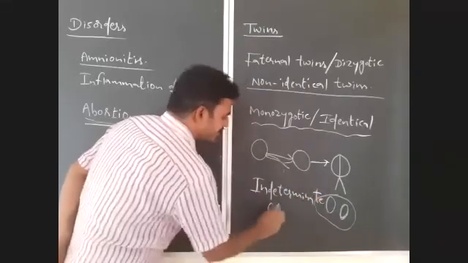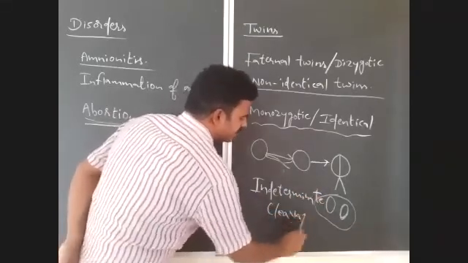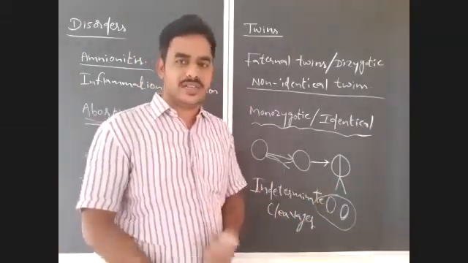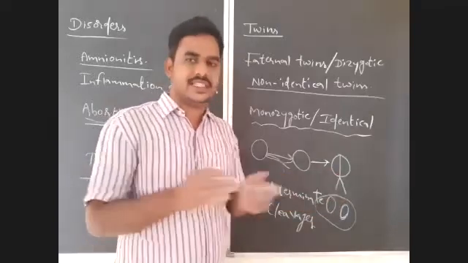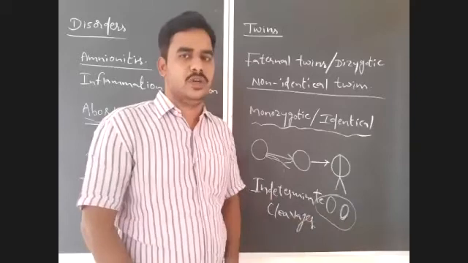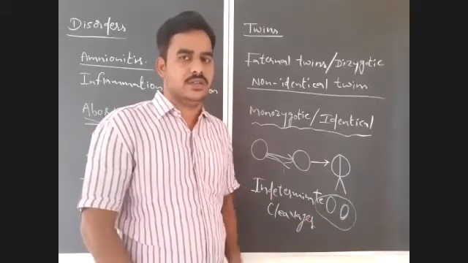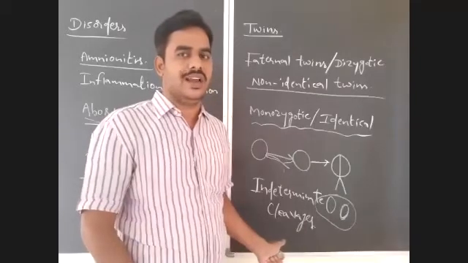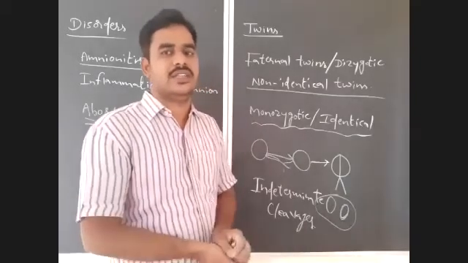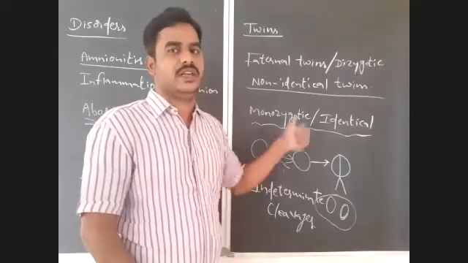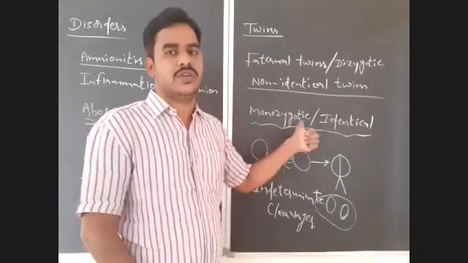In indeterminate cleavage, the fate of blastomeres is not decided in the early stage of embryonic development. Because of that, if the blastomeres get separated from each other for any reason, they can develop into independent embryos. That you should notice. So in human beings and in all higher groups of animals, which type of cleavage is there? Indeterminate cleavage. Which type of cleavage is responsible for the formation of monozygotic twins or identical twins?